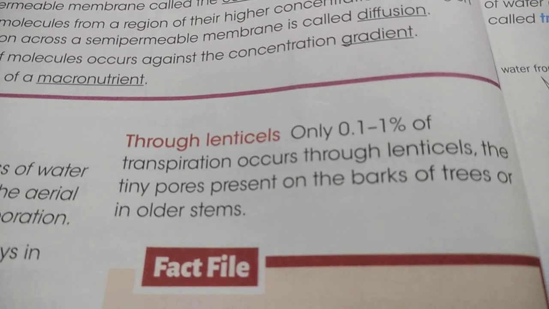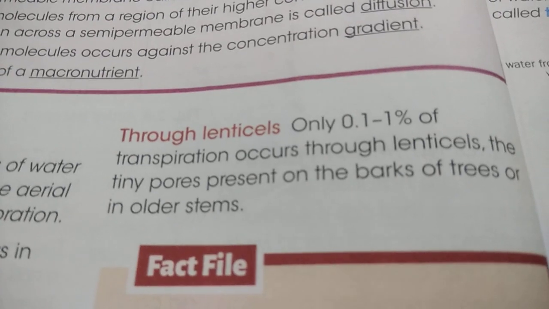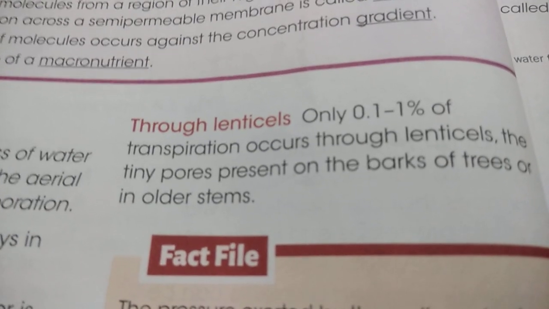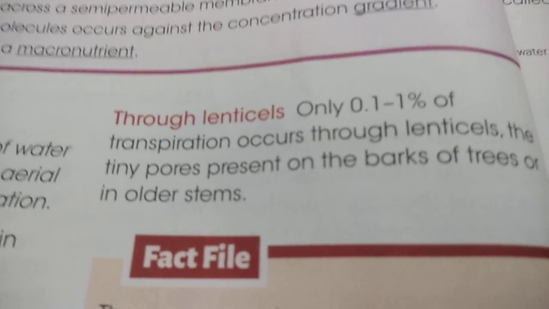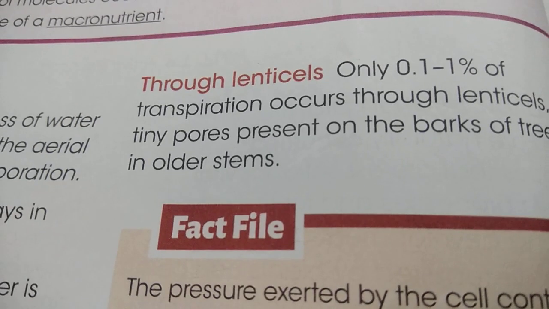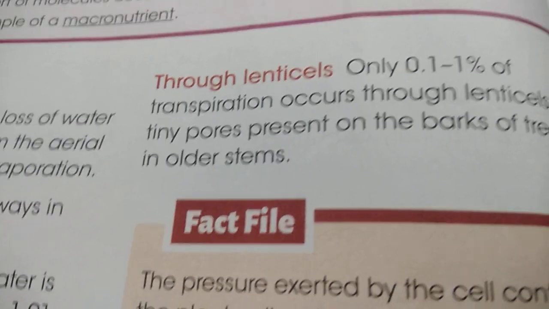Through the lenticels, around 0.1 to 1% of transpiration occurs. Means maximum amount through the stomata, then through the cuticle, and around 0.1 to 1% through the lenticels.